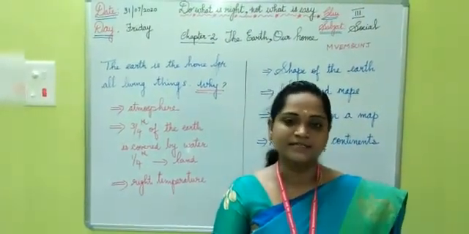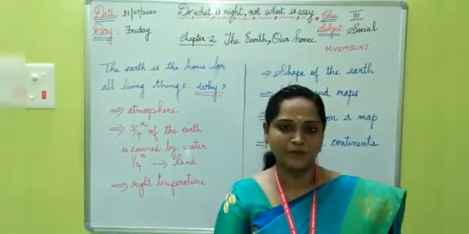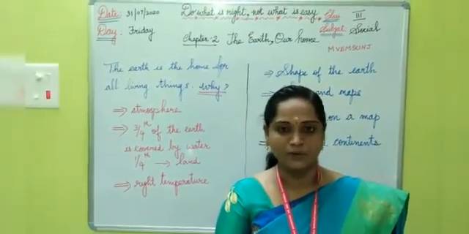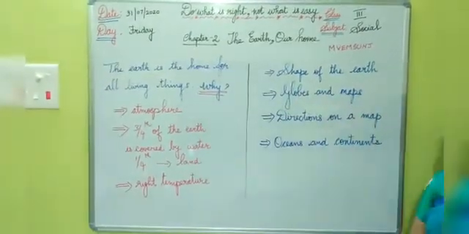In the last session, we started with the chapter Up in the Sky and we discussed the heavenly bodies: the sun, moon, stars, and the constellations. The chapter is over now. Today, we are going to start a fresh chapter, the Earth, our home.